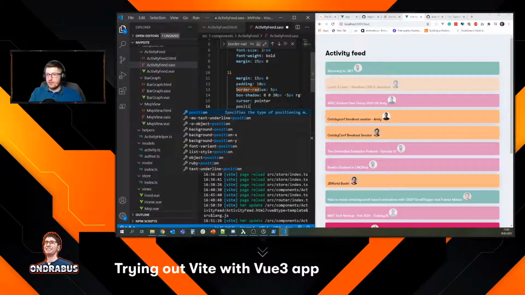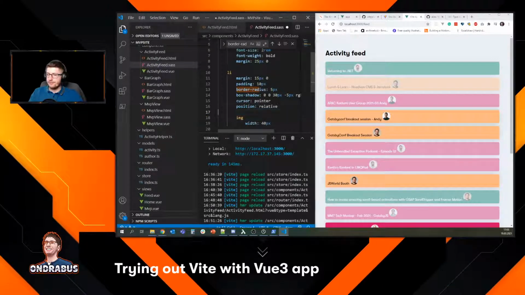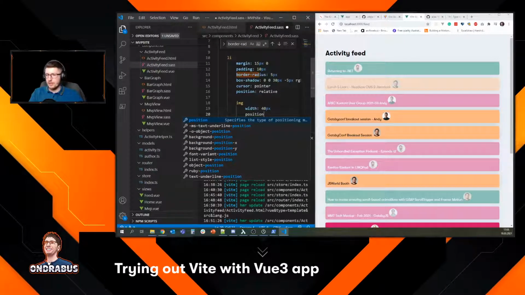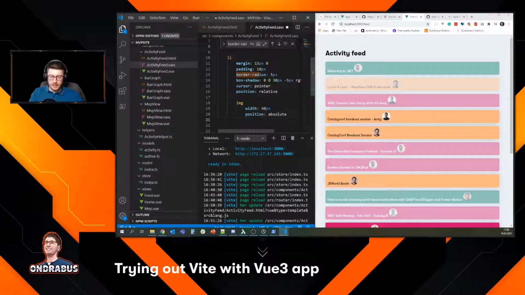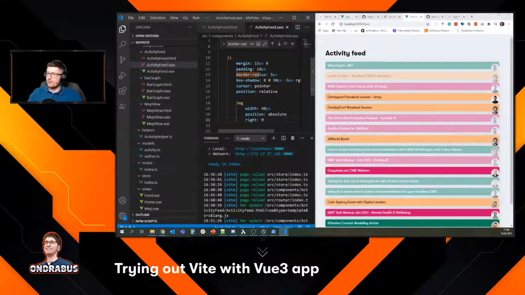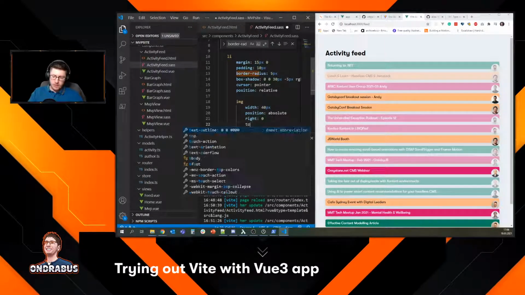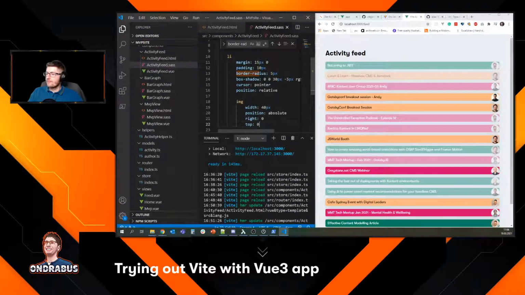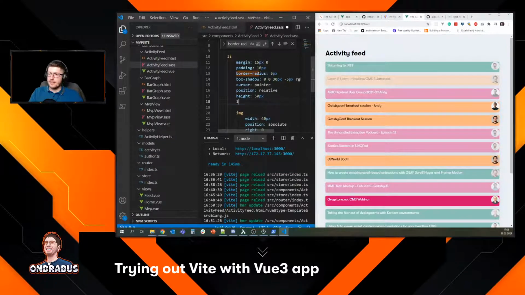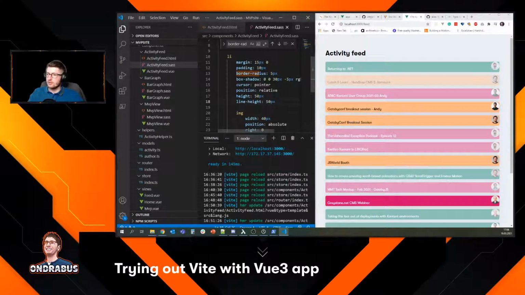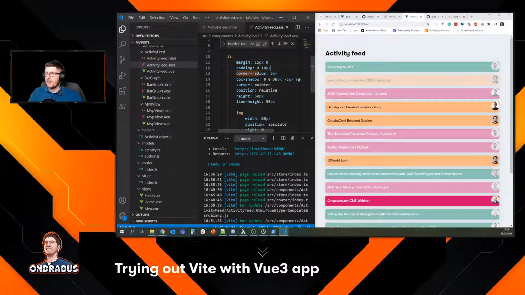So for that, we're gonna need to define the position relative here. And the image is gonna be positioned absolutely. And right will be 0. Okay, that's better. We also want top to be 0. And for that reason, I'm just gonna make the LE elements to be 50 pixels. And line height will be the same, so that we get the text in the center. Oops. Guess the padding is breaking that. There we go. This is better.